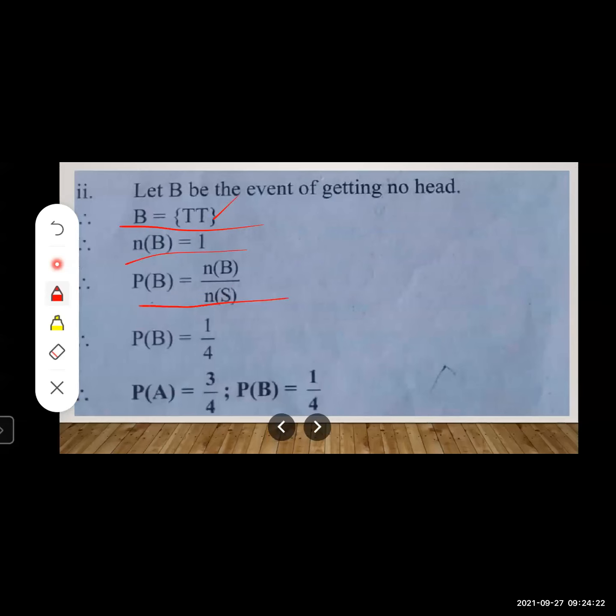Again, you will be using the formula PB is equal to NB upon NS. NB is 1, NS is equal to 4. So PB is equal to 1 upon 4. So at the last, you will write PA is equal to 3 upon 4 and PB is equal to 1 upon 4. So let us move to the next slide.